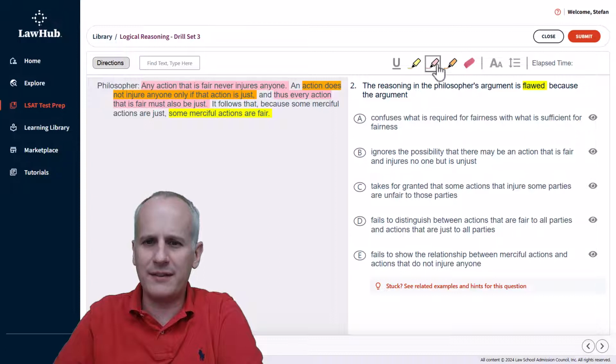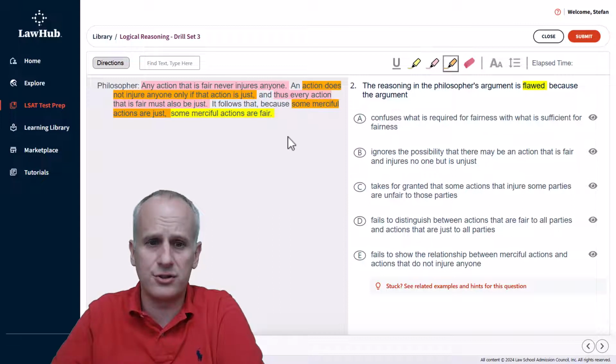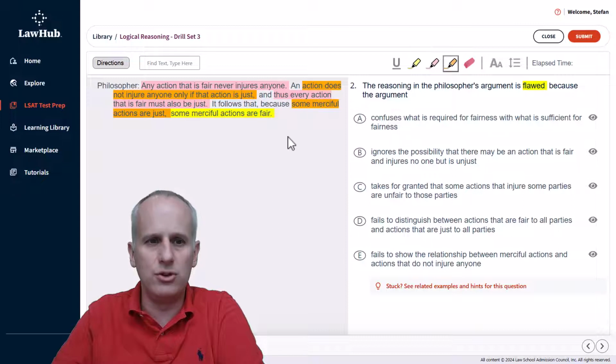And then we learn, lastly, going back to the orange, that some merciful actions are just. So we should be able to see that there's this transition, basically the transitive property of conditional logic, leading to this conclusion that some merciful actions are fair. Ideally, we want to avoid diagramming this conditionally, and we can use the highlights to expedite the process.